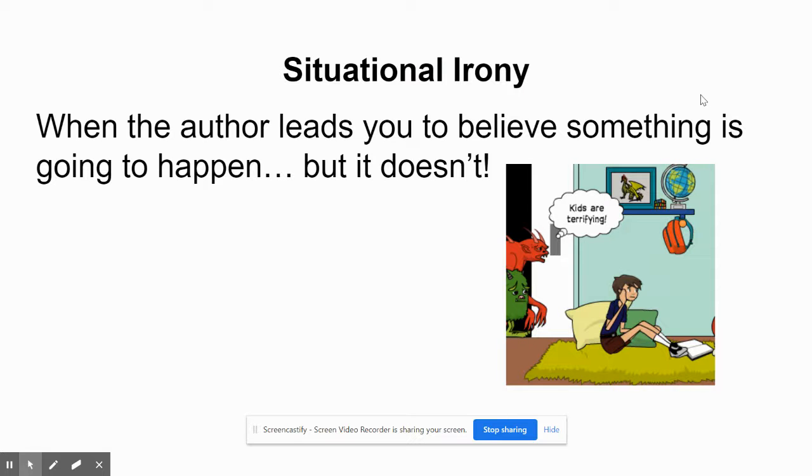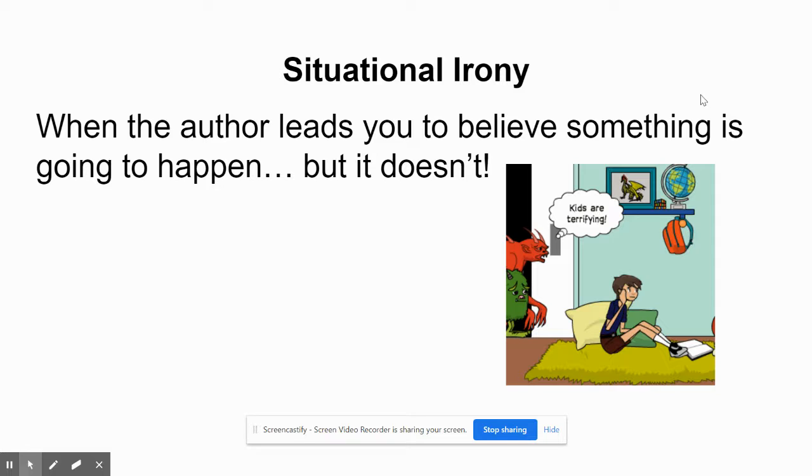Now, there are three types of irony that we are going to discuss in class. One of the types is called situational irony. Situational irony happens in a story when the author leads you to believe that something is going to happen. An author sets up a situation where you, the reader, have a certain expectation for how the story is going to end.